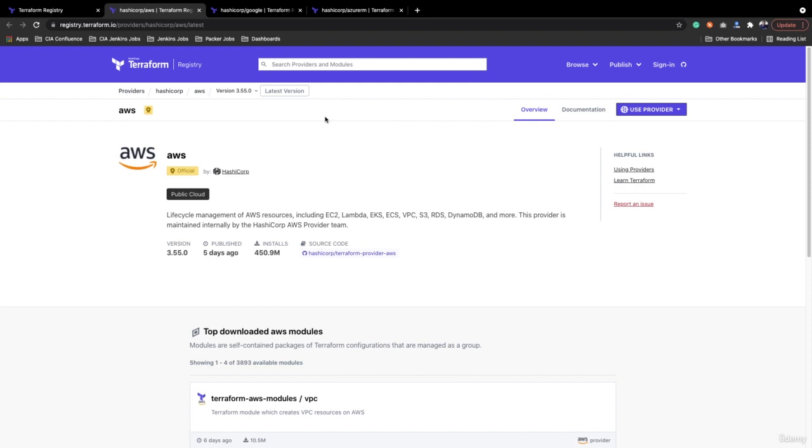And whenever you are planning to move to a next release of a provider, first you will validate your Terraform code with that provider and then move on further. So I have created a very simple Terraform configuration file where we are using the AWS and Azure provider, and we will see how we can initialize and install the provider in the working directory.